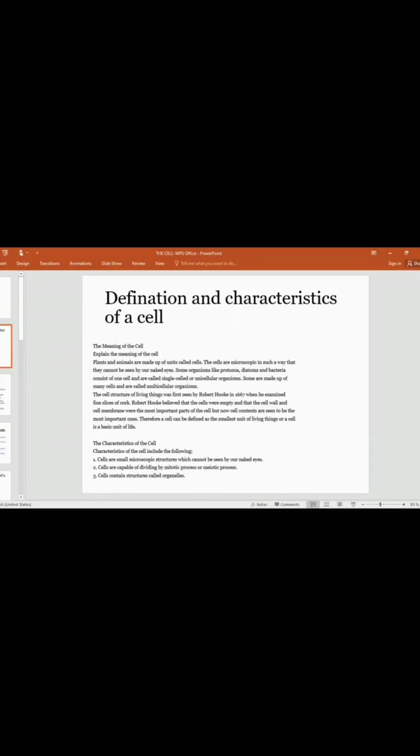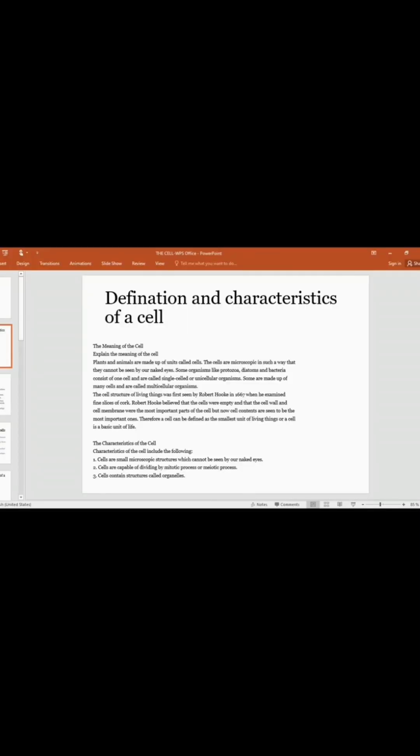The cell structure of living things was first seen by Robert Hooke in the year 1667 when he examined fine slices of cork. Robert Hooke believed that the cells were empty and that the cell wall and cell membrane are the most important parts of the cell, but now cell contents are seen to be the most important ones. Therefore, the cell can be defined as the smallest unit of living things or the basic unit of life, just as I had explained before.